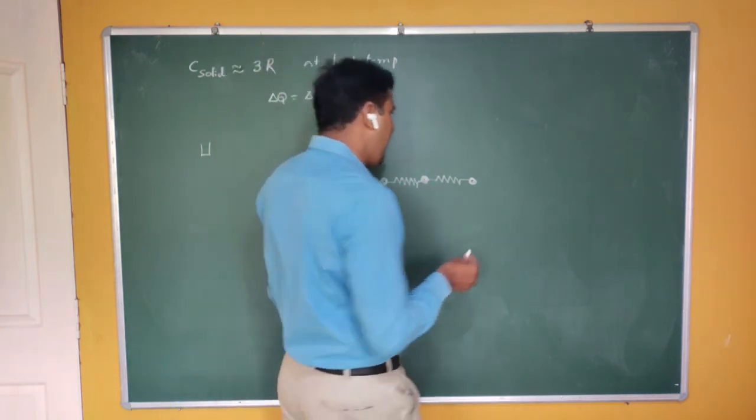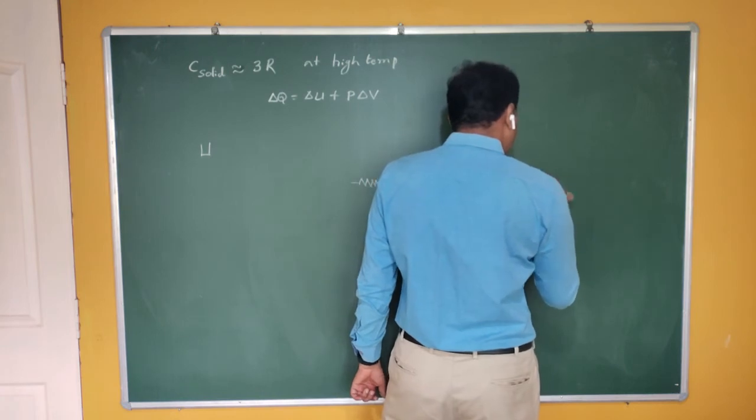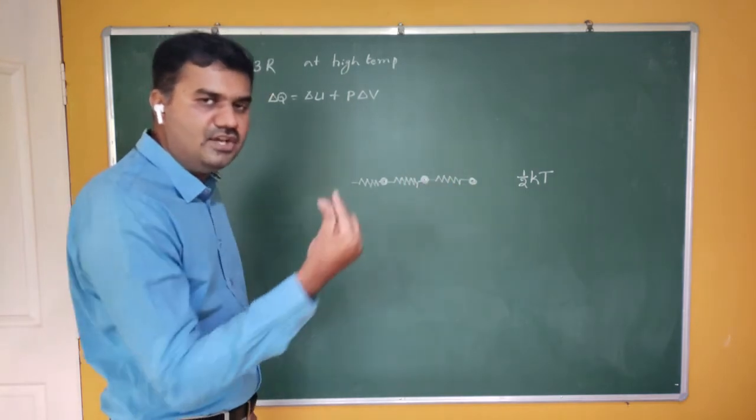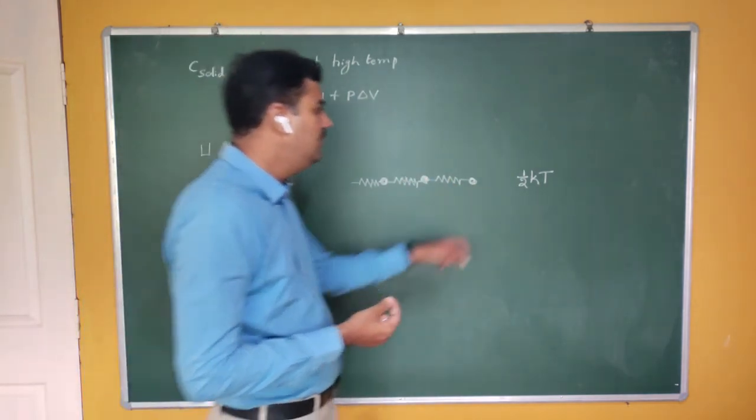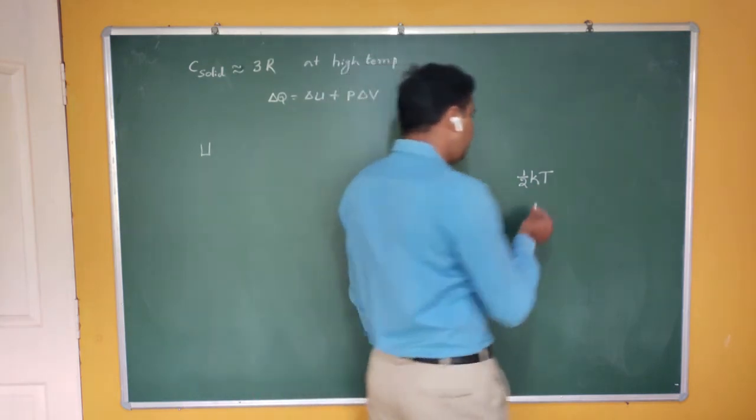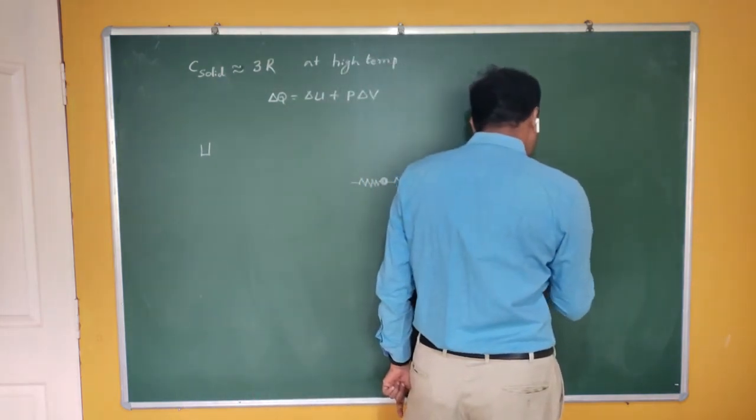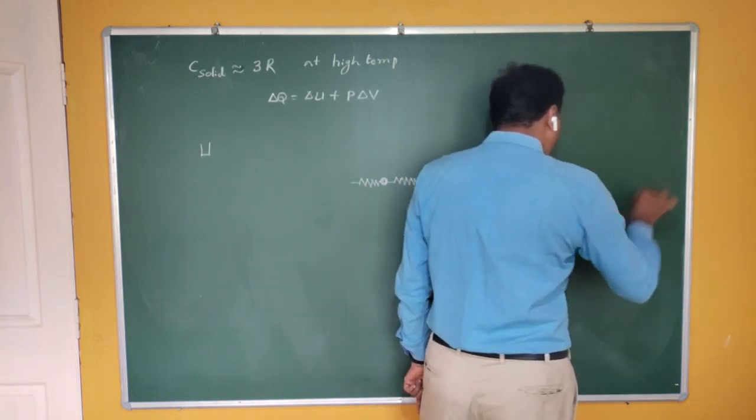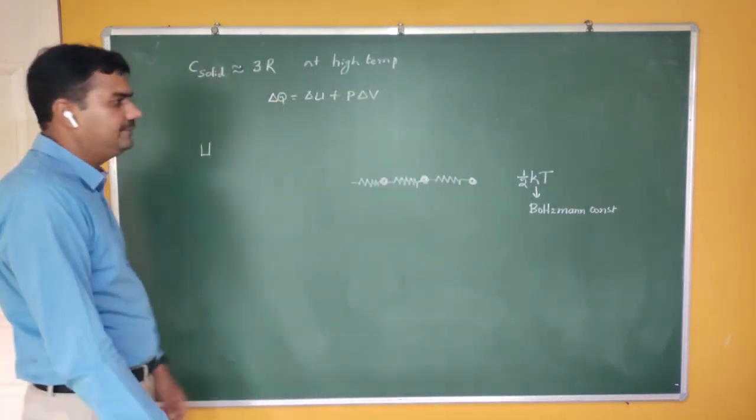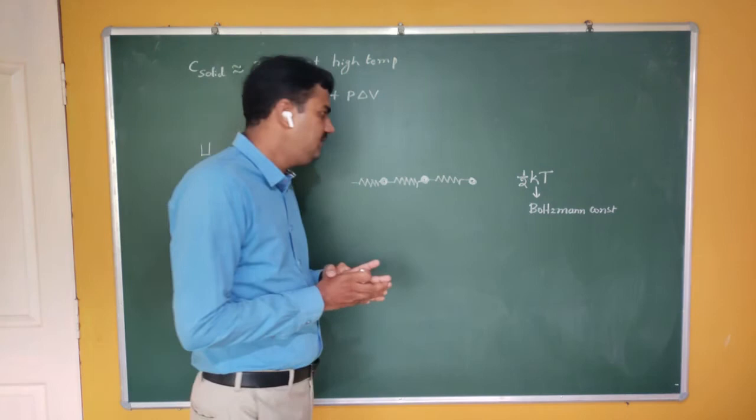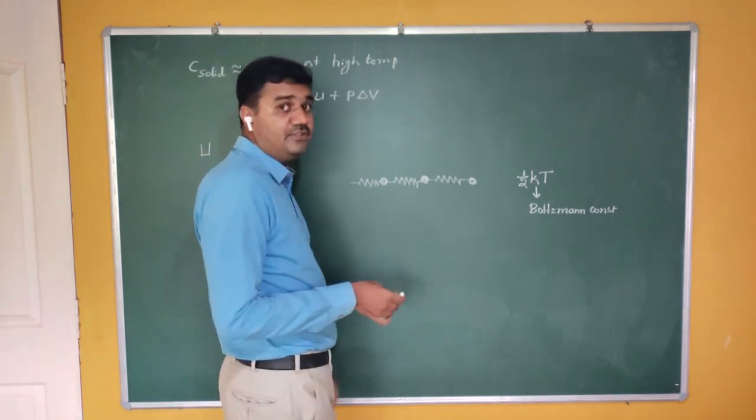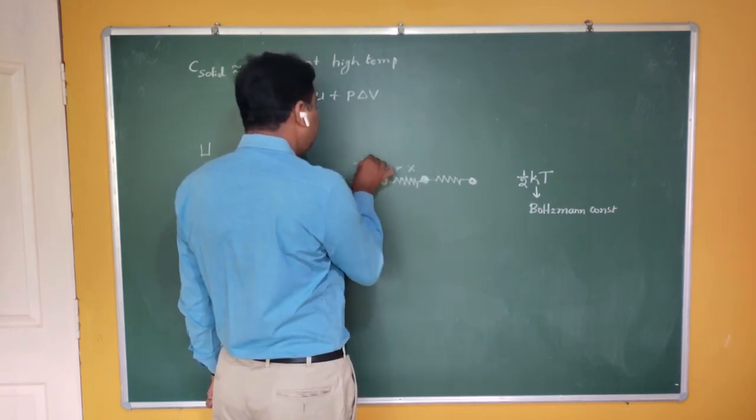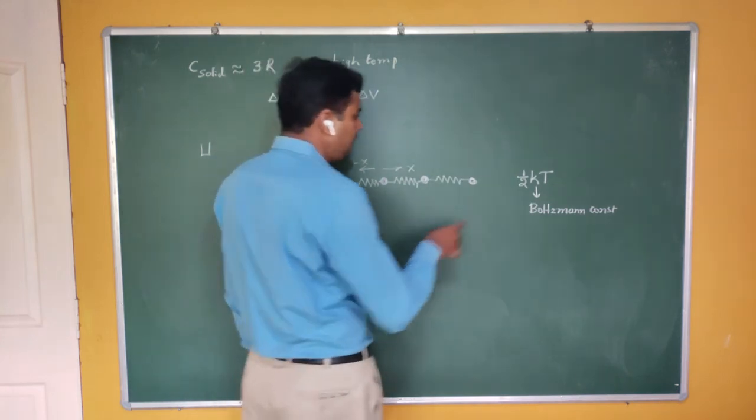And Maxwell says that if the particle has got 1 degree of freedom, then what is the energy corresponding to that 1 degree of freedom? Half kT, where k is the Boltzmann constant. If it has got 1 degree of freedom, it is half kT. Now this particular molecule has got 2 degrees of freedom. That means it can move in the x direction, or it can also move in the negative x direction. Therefore it has got 2 degrees of freedom.